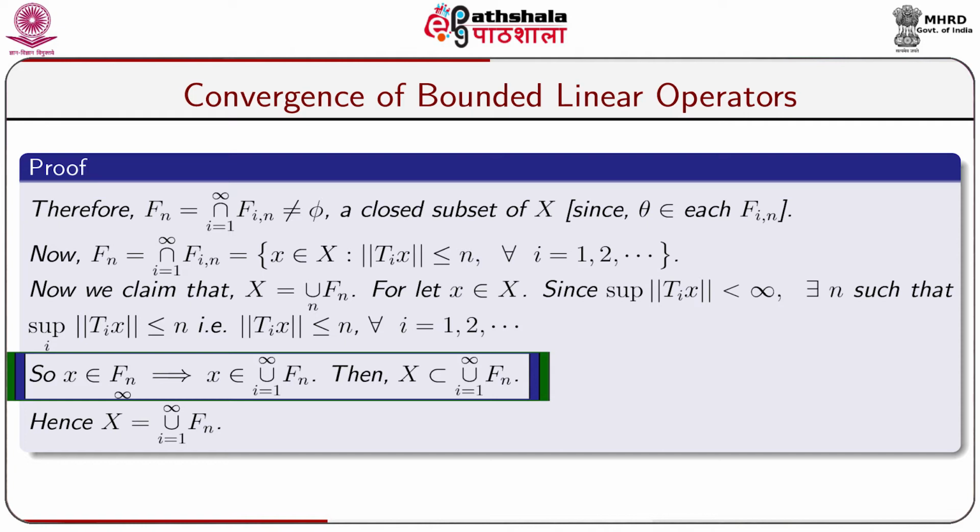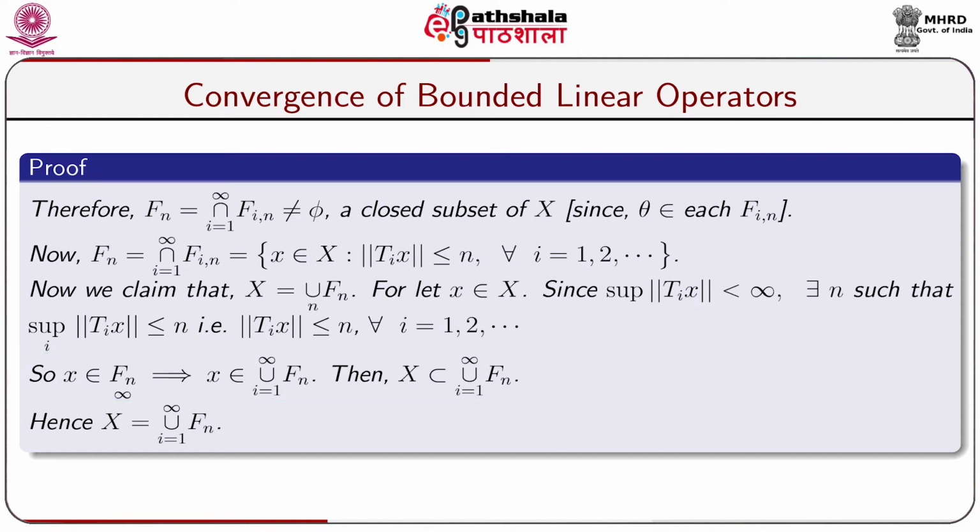We have started with an element x belonging to capital X. So X is a subset of the union of i equal to 1 to infinity of Fn, and each Fn is a subset of X, so the union of i equal to 1 to infinity of Fn is a subset of X. So we get X equal to the union over i equal to 1 to infinity of Fn.